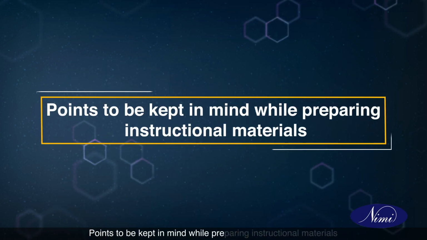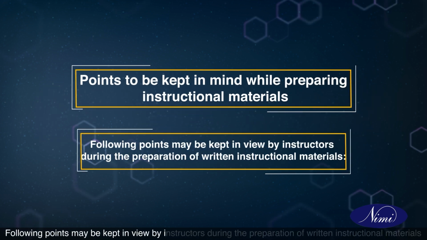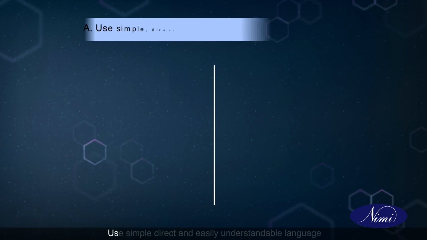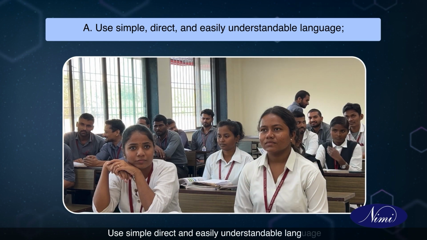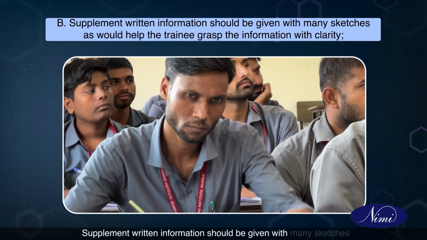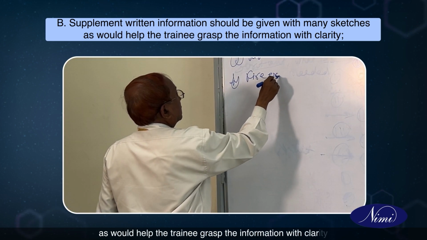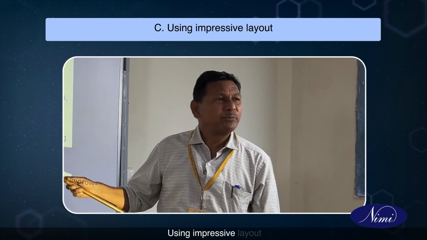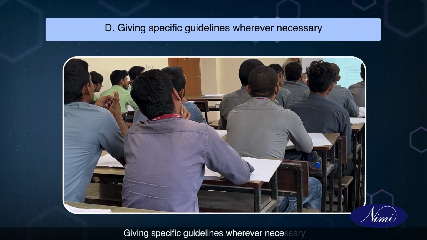Points to be kept in mind while preparing instructional materials. The following points may be kept in view by instructors during the preparation of written instructional materials. A. Use simple, direct, and easily understandable language. B. Supplement written information with many sketches, as would help the trainee grasp the information with clarity. C. Use impressive layout. D. Give specific guidelines wherever necessary.